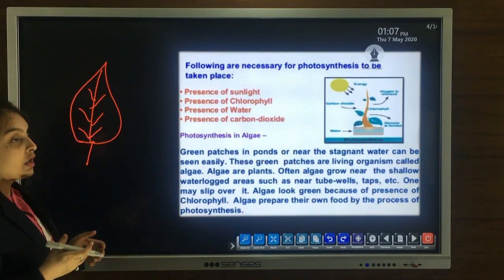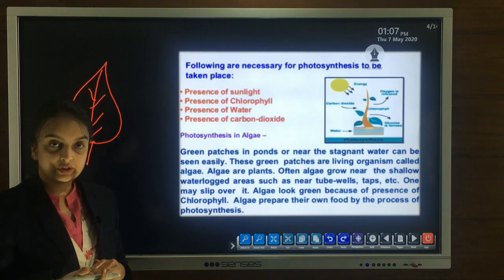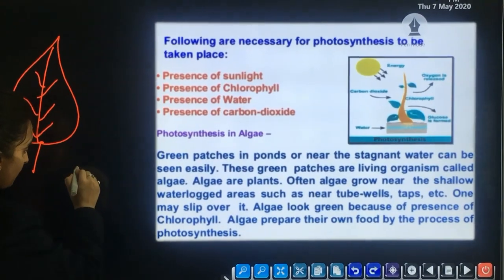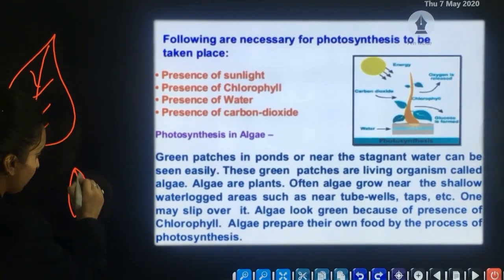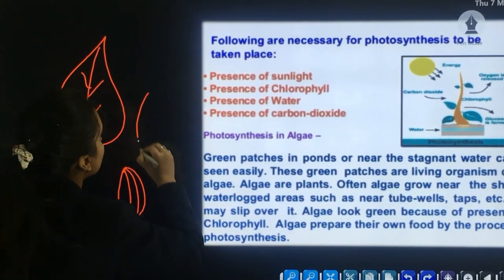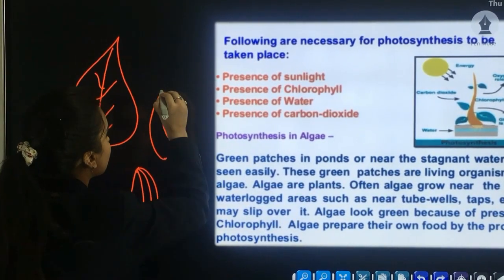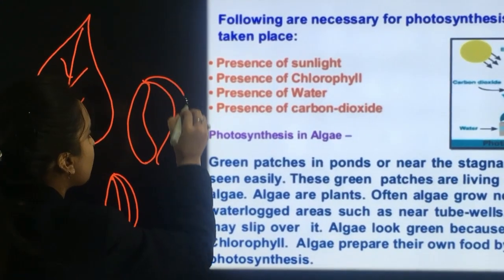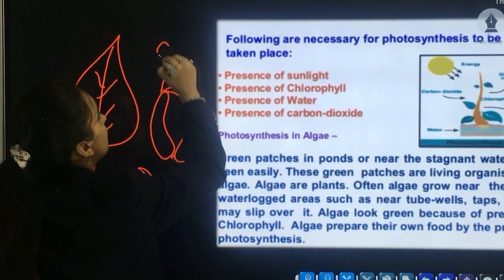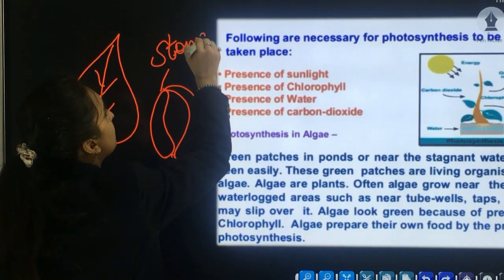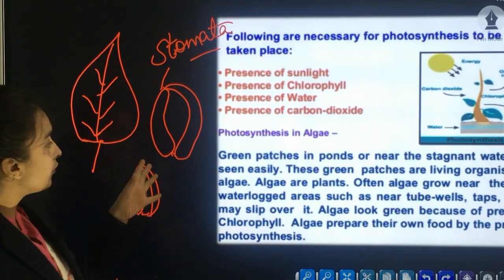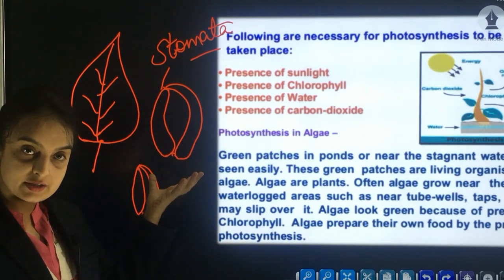Now, in the lower side of the leaf, there are stomata.